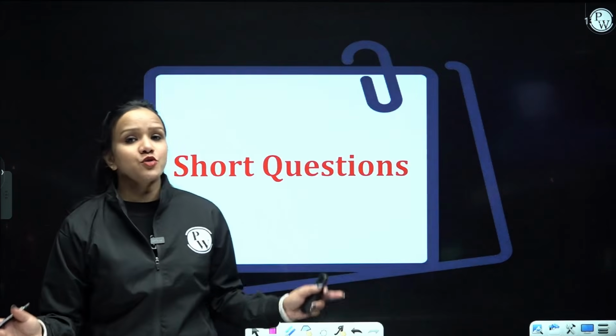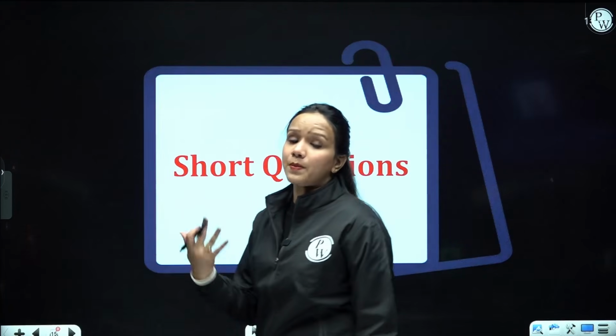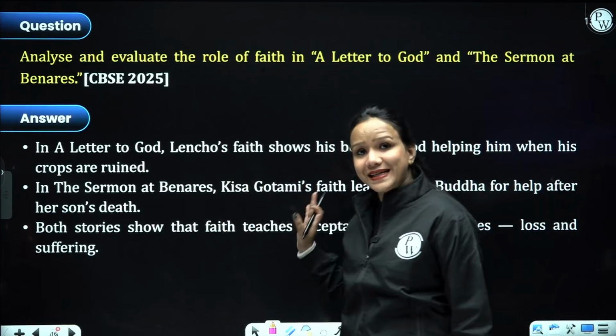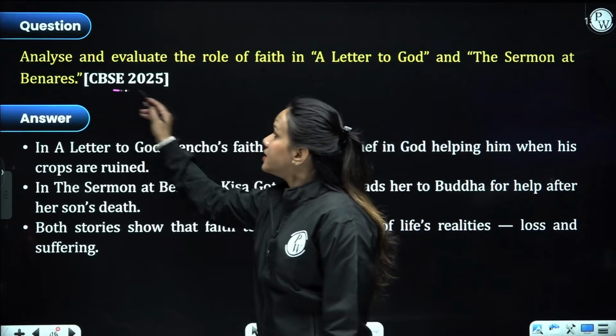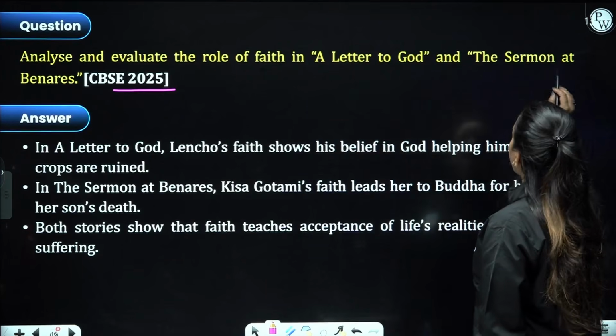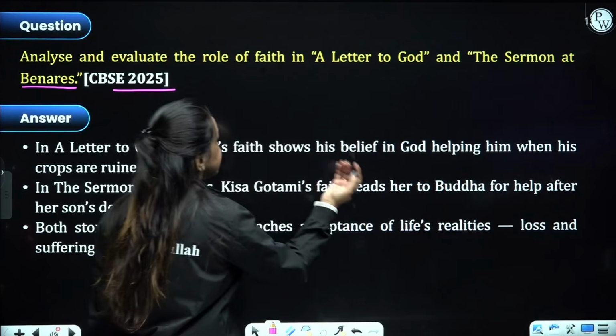Now let's proceed towards short questions which are very, very important. And in your previous years, if you talk about the recent 5 years' question papers, these questions have been repeatedly asked, right? We have also listed years as well. Analyze and evaluate the role of faith in A Letter to God and the Sermon at Benares. So both the lessons center around